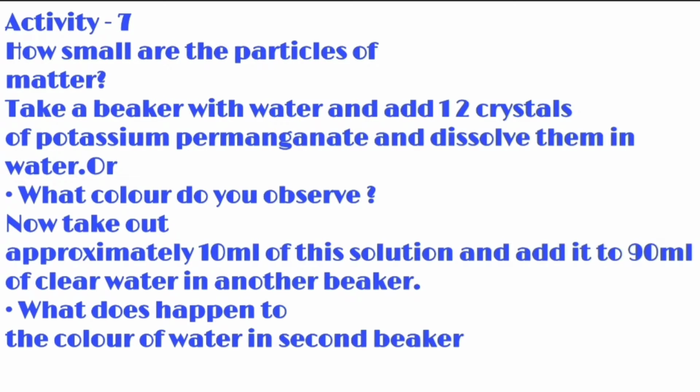Next, take 10 ml of this solution, the solution you have prepared with the 2 crystals of potassium permanganate. Then you have to add it to 90 ml of clear water in another beaker, which contains 90 ml of clear water.